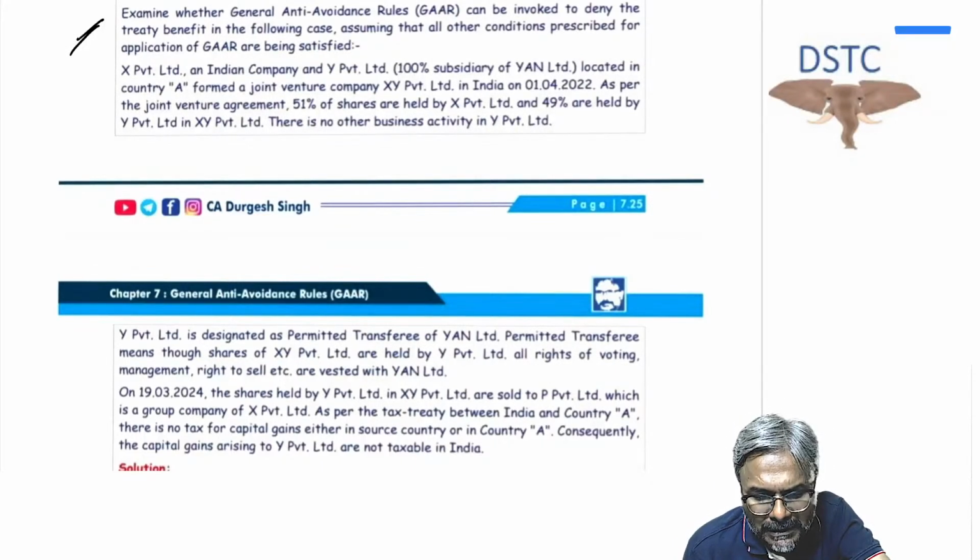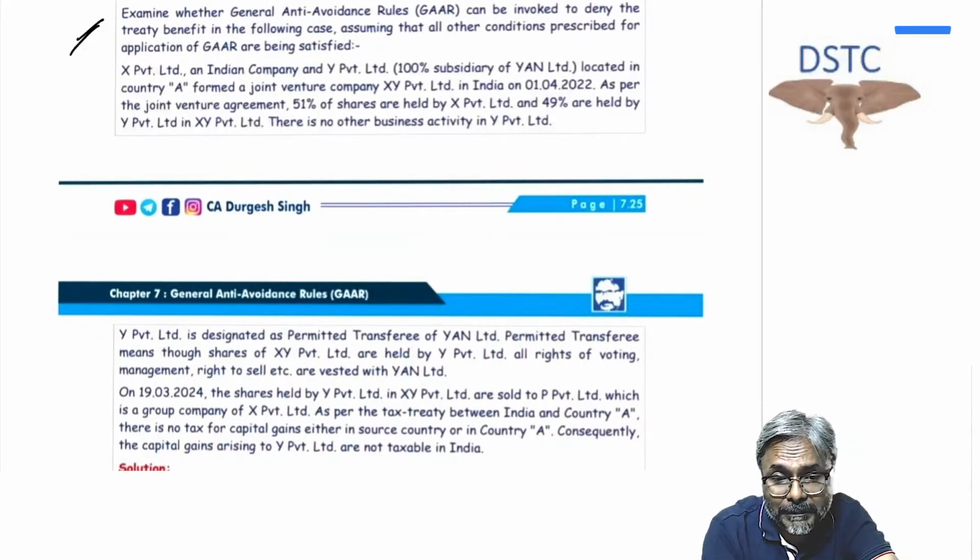Examine whether the general anti-avoidance rule can be invoked to deny the treaty benefit in the following cases, assuming that all the other conditions prescribed for application of GAR are being satisfied. X Private Limited, an Indian company, and Y Private Limited, 100% subsidiary of Yan Limited, located in country A, formed a joint venture company XY Private Limited in India.